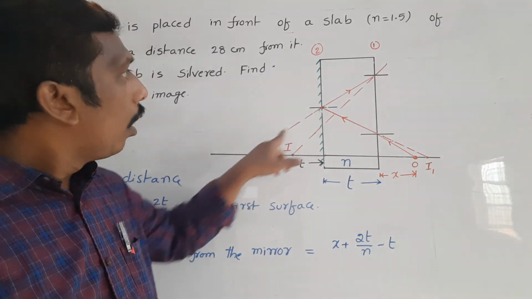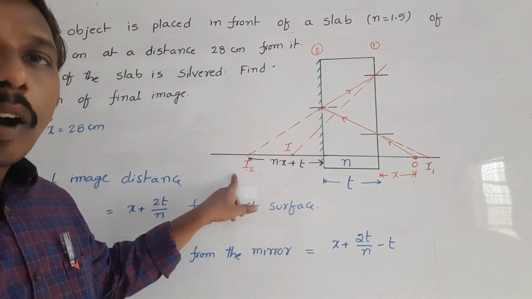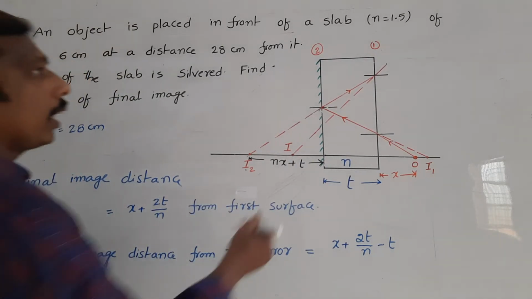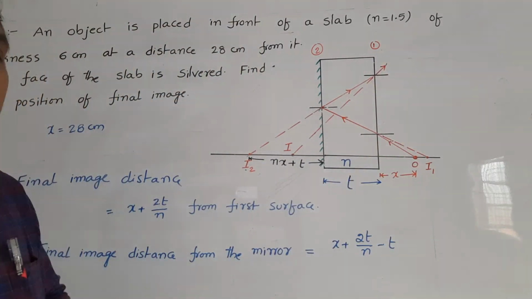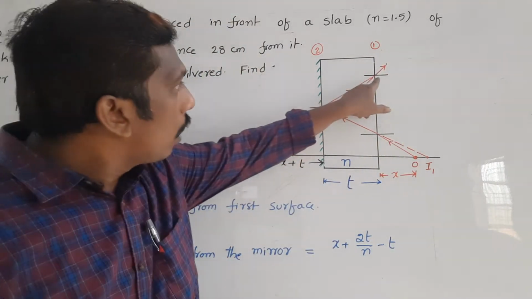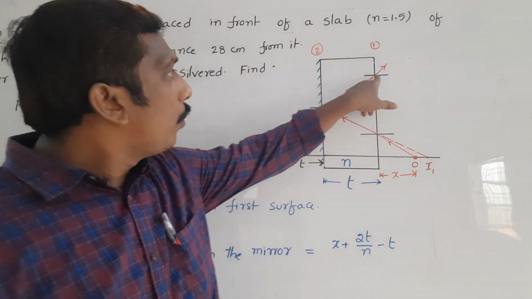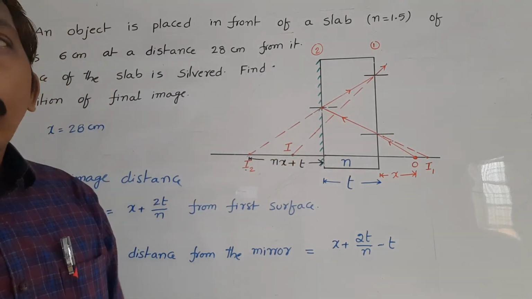Now, for the first surface, this I2 acts as an object. So again, it is refracted into the first medium. If we extend this refracted ray back, the final image is formed here.